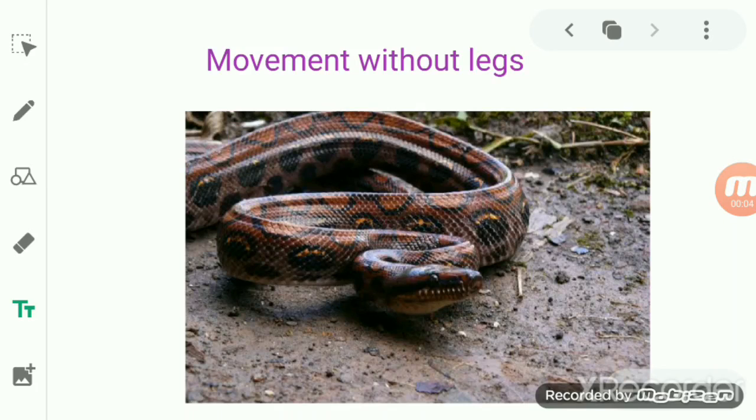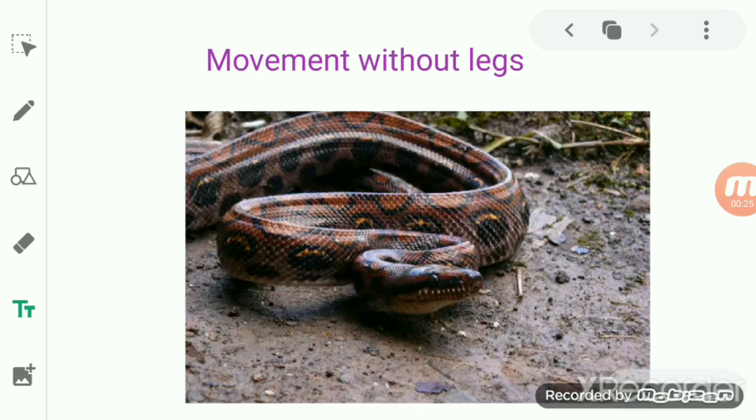Movement without legs. Whenever we talk about movement, that a person is moving from one place to another or changing position, we usually associate it with the legs.